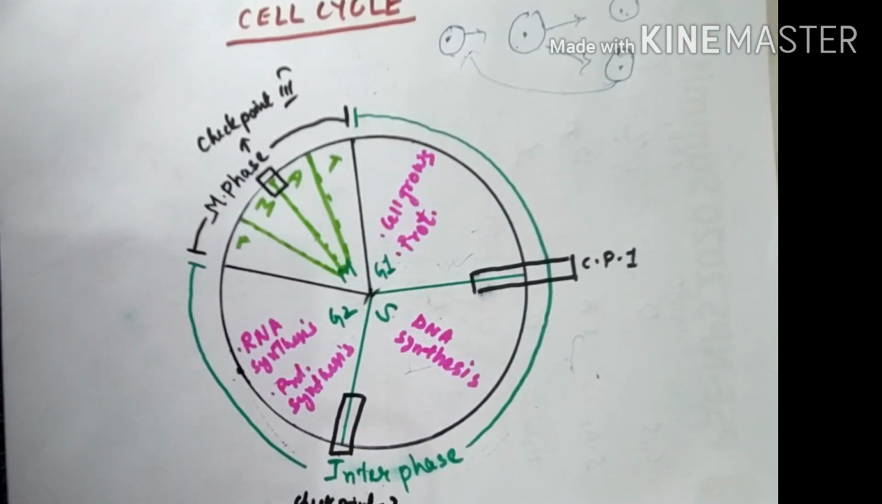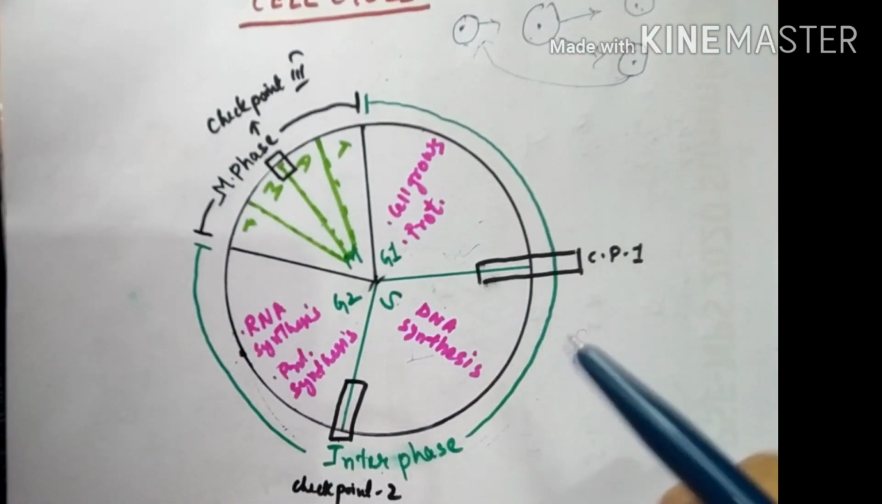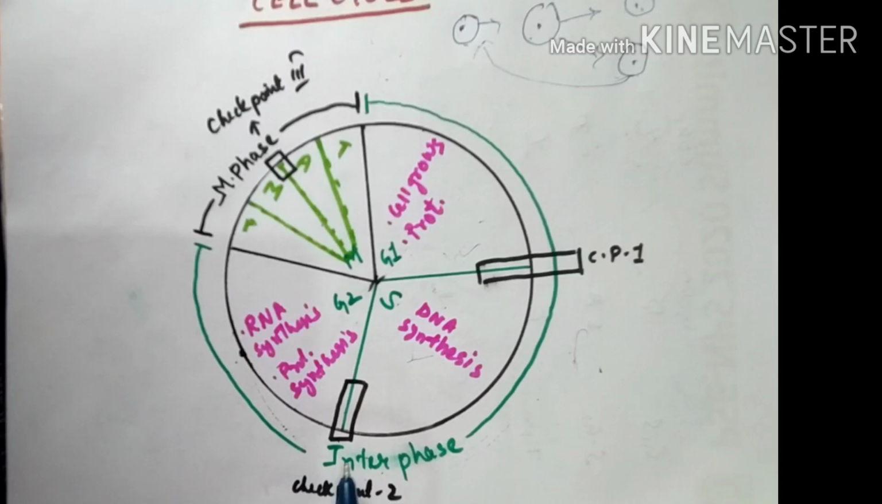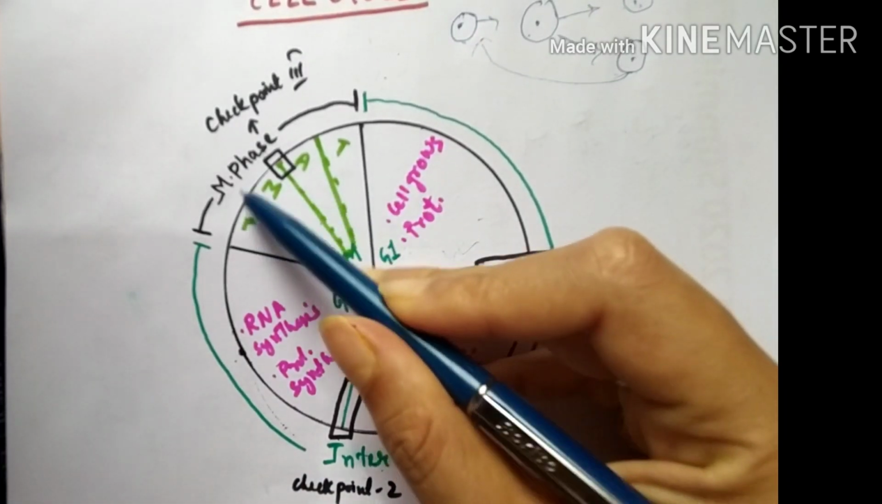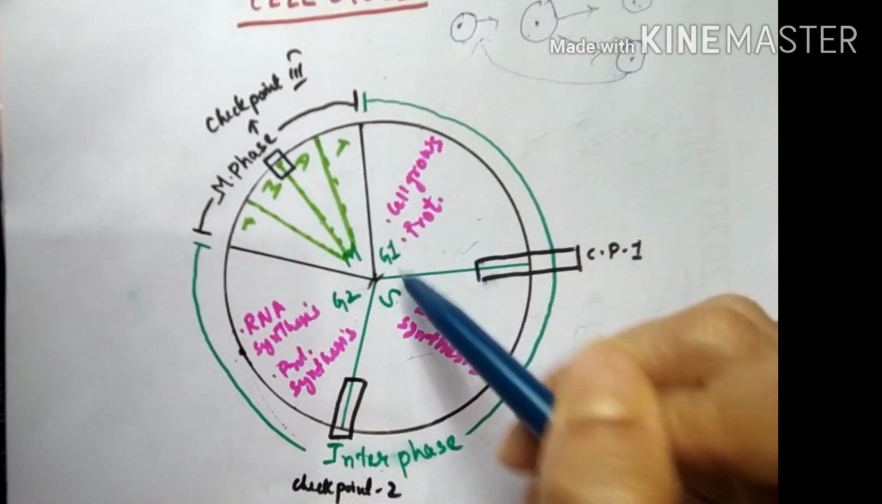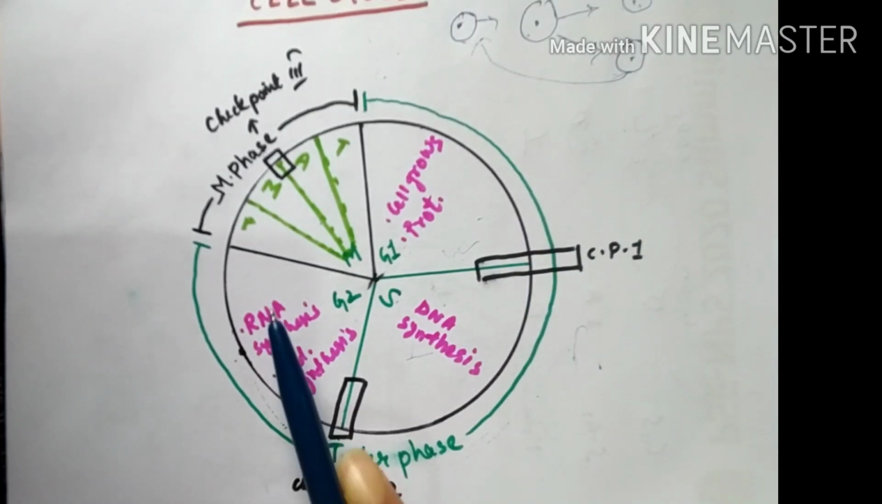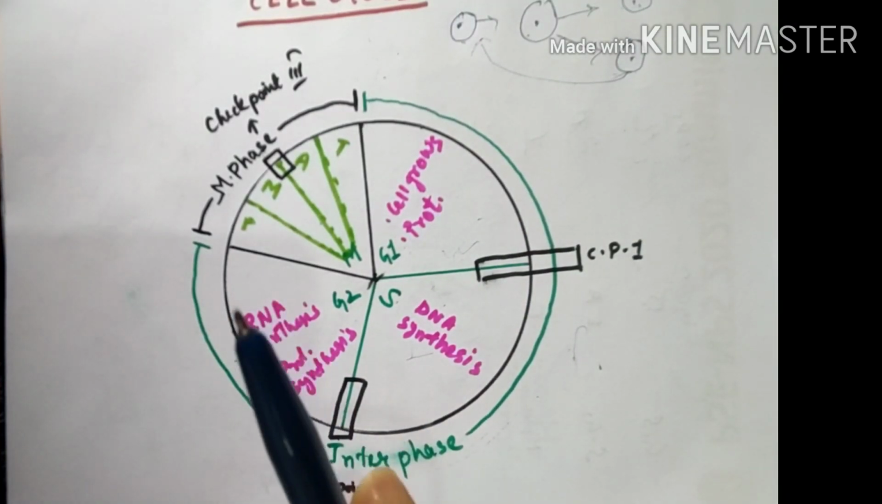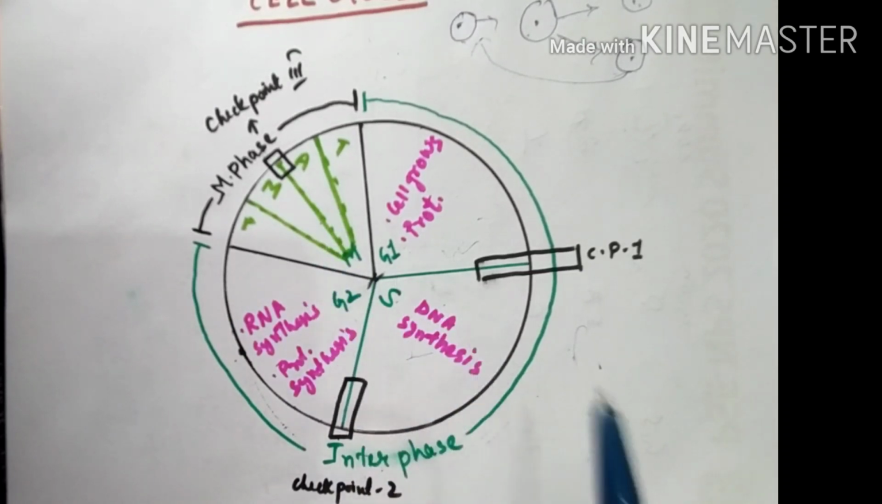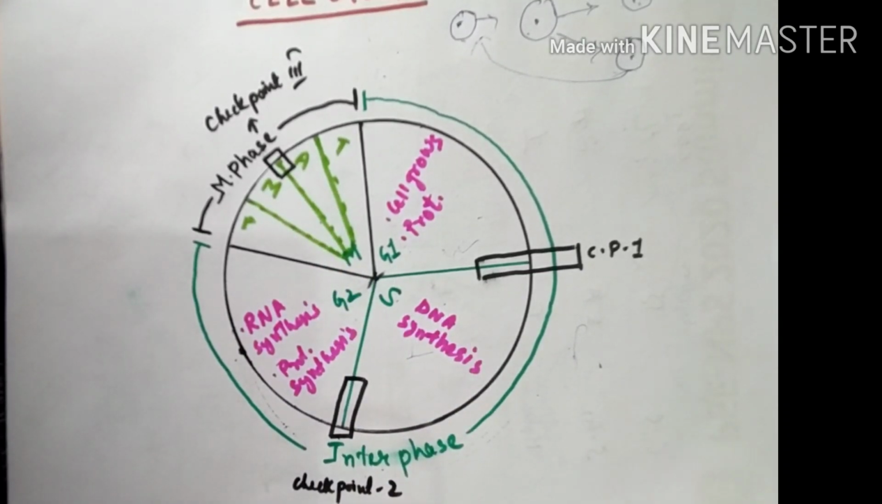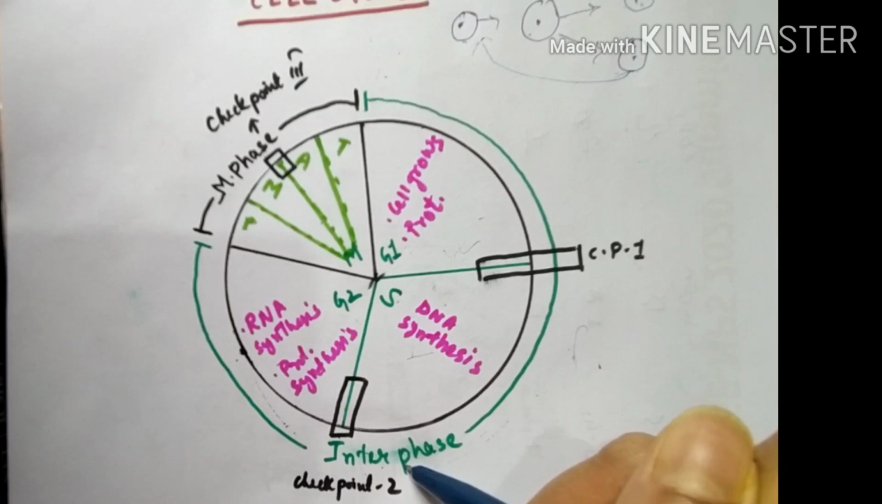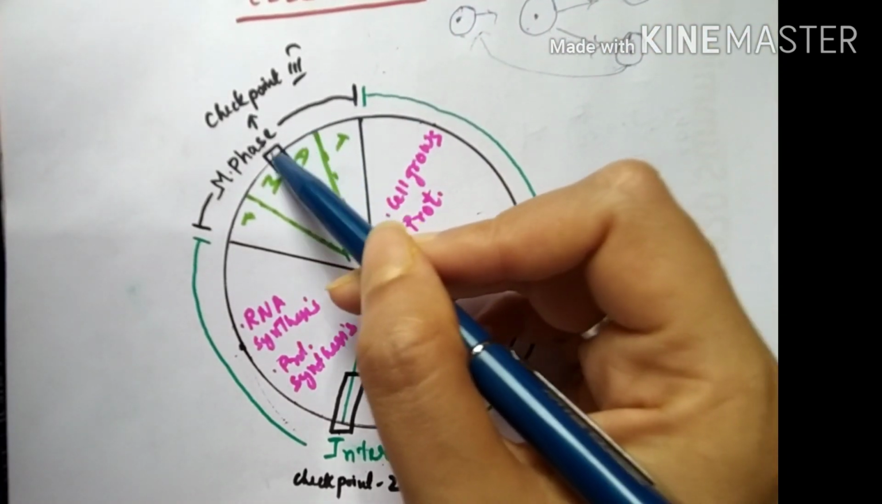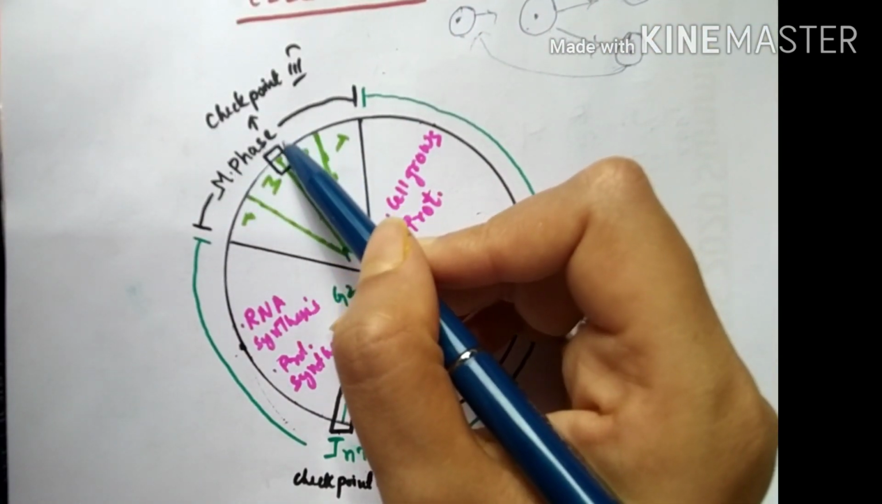So now the cell cycle comprises two phases. First is the interphase and the second is the M phase. And from this diagram we can see that the time taken by the interphase is much longer than that of the M phase. Approximately 95% of the time is consumed by interphase, whereas the remaining 5% is utilized by the M phase.